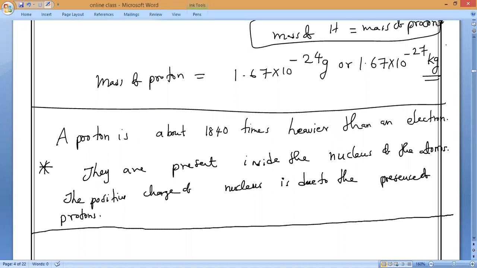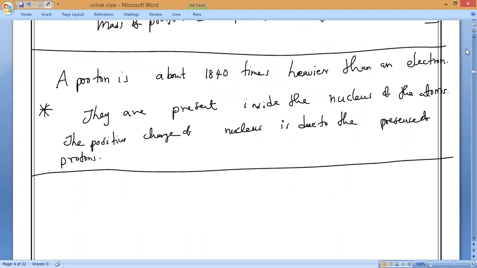The first structure of atom is the plum pudding model, which is given by J.J. Thomson, the J.J. Thomson atomic model.